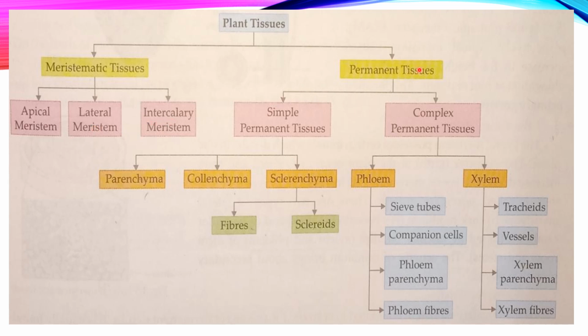Now permanent tissue has to perform different functions, and depending upon the different functions they perform, permanent tissue is of two types: simple permanent tissue and complex permanent tissue. Now simple permanent tissue is again of three types: parenchyma, collenchyma and sclerenchyma. Now complex permanent tissue is of two types: phloem and xylem.